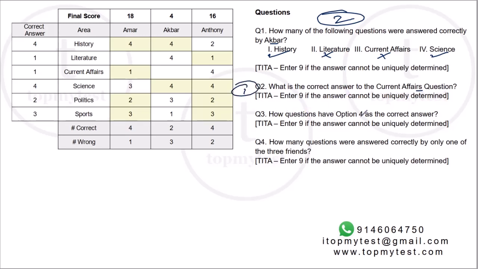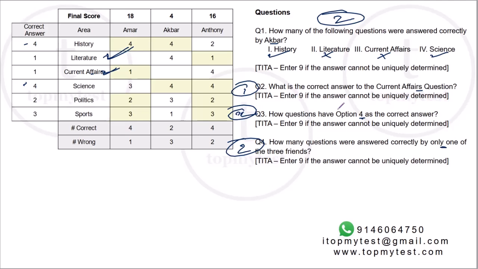Question number 3. How many questions have option 4 as the correct answer? There are 2 questions which have option 4 as the correct answer. And the last one. How many questions were correctly answered by only one of the 3 friends? Literature is one. Current affairs is the second one. Literature, Anthony got it right. Nobody else got it right. Current affairs, only Amar got it right. Nobody else got it right. So there are 2 questions.